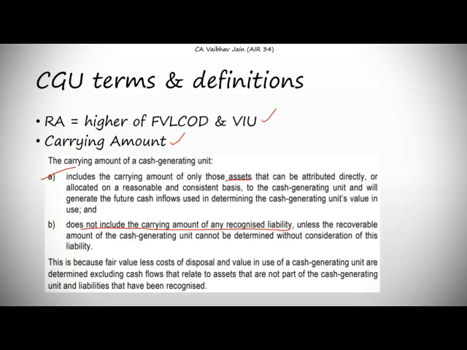I'll explain this point. For example, I have an asset, and along with the asset there is a decommissioning liability. For example, the asset will be PPE as per Ind AS 16. If I am transferring the asset, the buyer will also take the decommissioning liability with it. Therefore, whatever price the buyer pays, that is the fair value of the asset, shall not be calculated without taking into consideration the decommissioning liability. Hence, in such a case, the asset is clubbed with the decommissioning liability. A similar scenario arises here where the carrying amount of the CGU also includes the carrying amount of the recognized liability. So in such cases, the recognized liability shall also be included along with the carrying amount of the asset, and both of these together will form the carrying amount of our cash generating unit.